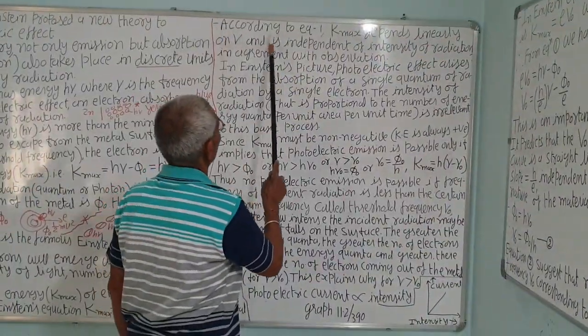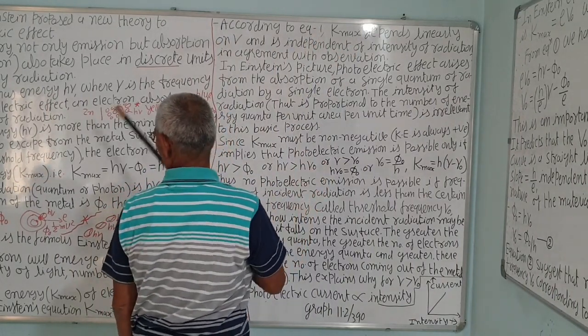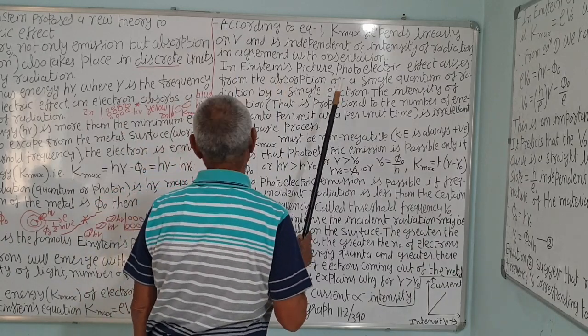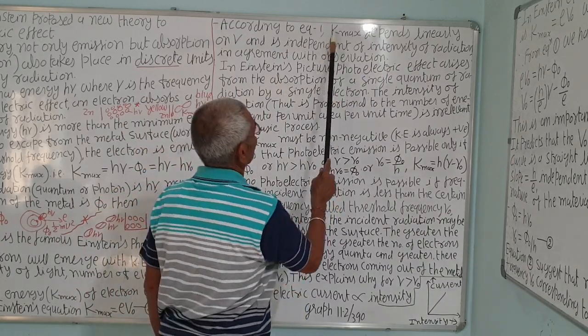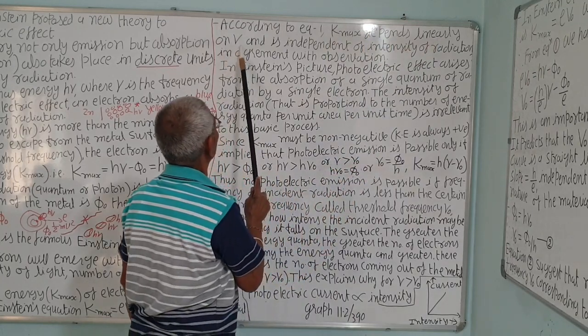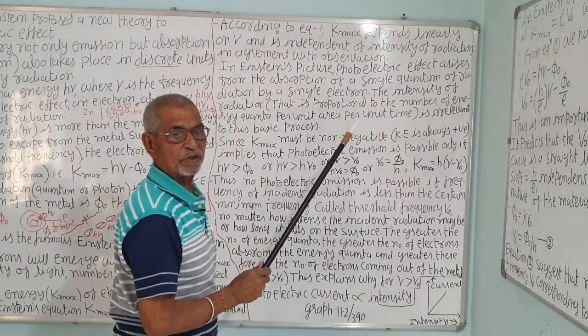Next point, according to equation 1, K maximum is h nu minus phi 0. K maximum depends linearly on frequency. The higher the frequency, the more K maximum will be. So instead of frequency nu, it is nu dash.